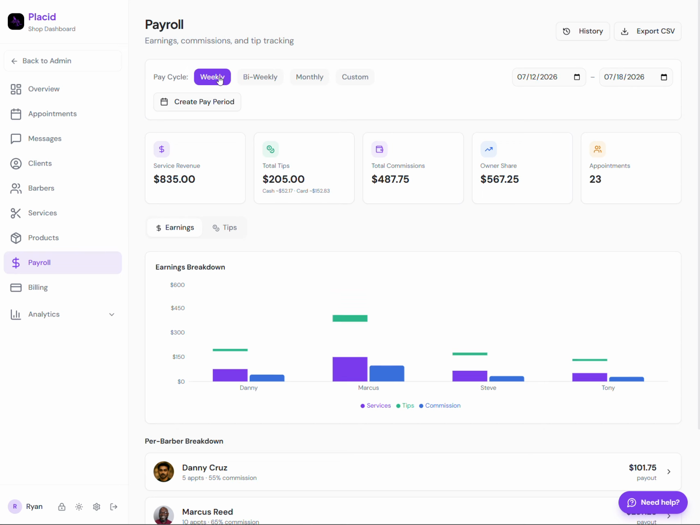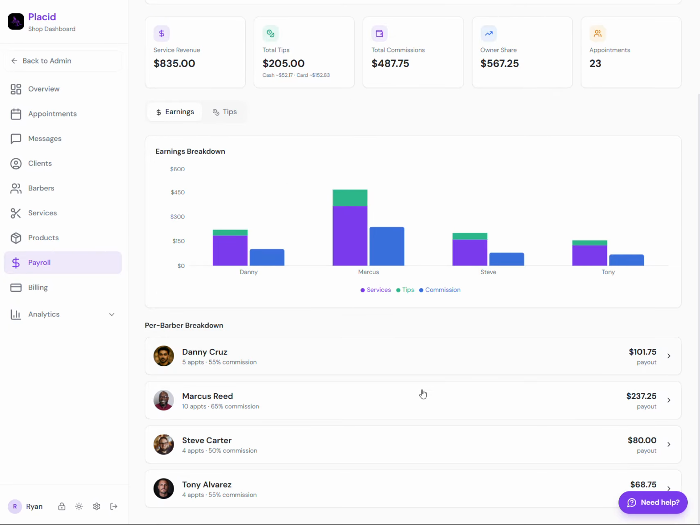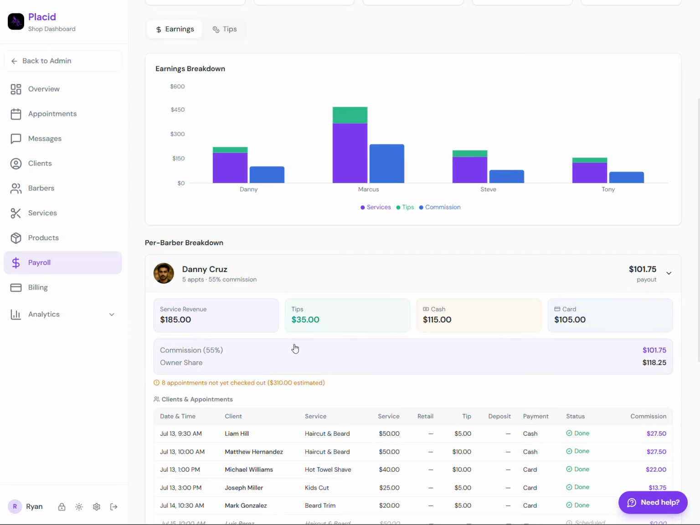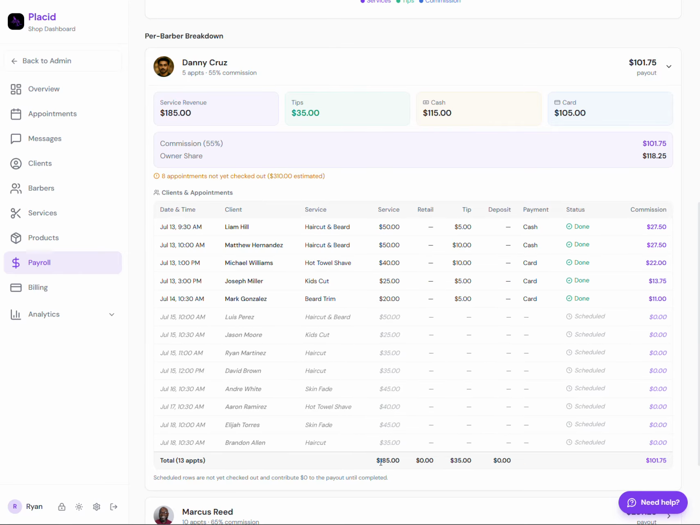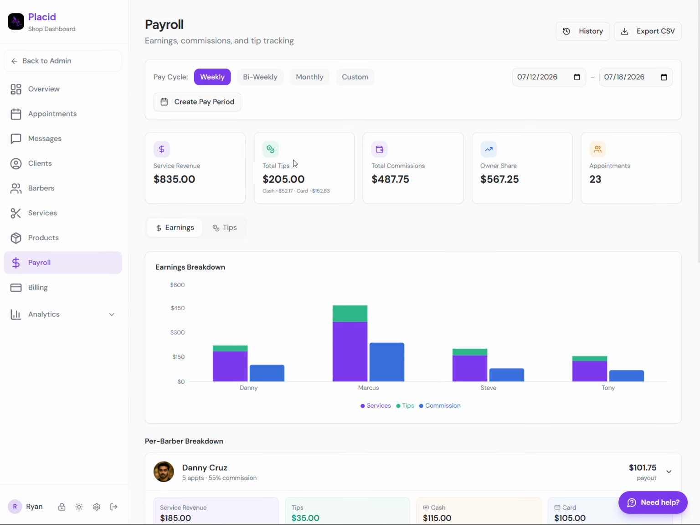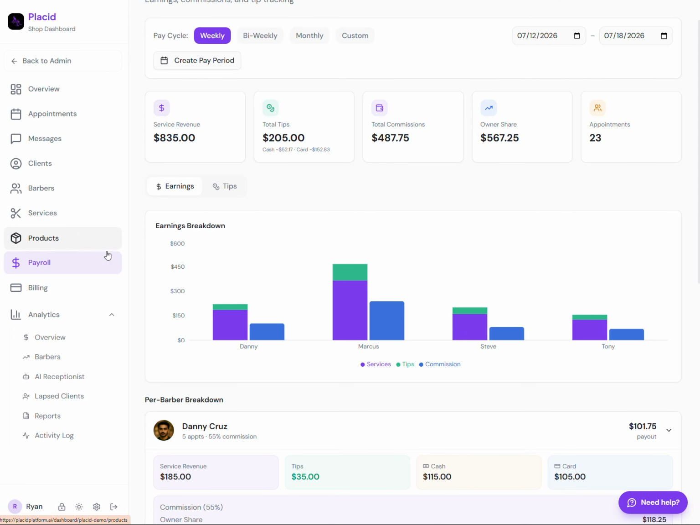So let's just say you pay weekly. So this would be from the 12th, which is on a Sunday, to the 18th, which is Saturday. You can customize it however you want, and you'll see the service revenue. So you'll see that Danny, he got paid 55%. His total services, he's done $185, so his commission is $101. And then he'll also have his tips and stuff like that. So everything is taken care of for you on an easy standpoint.